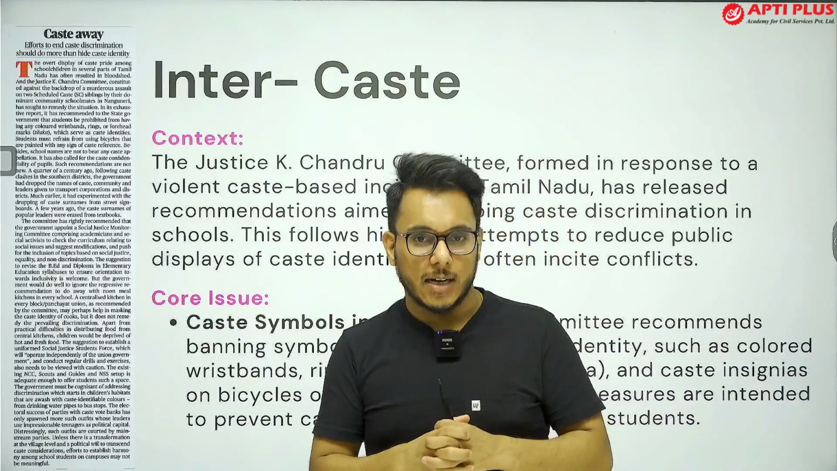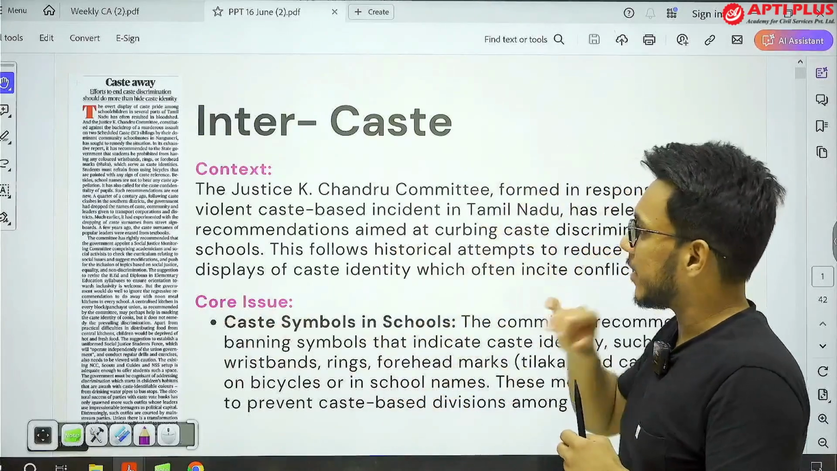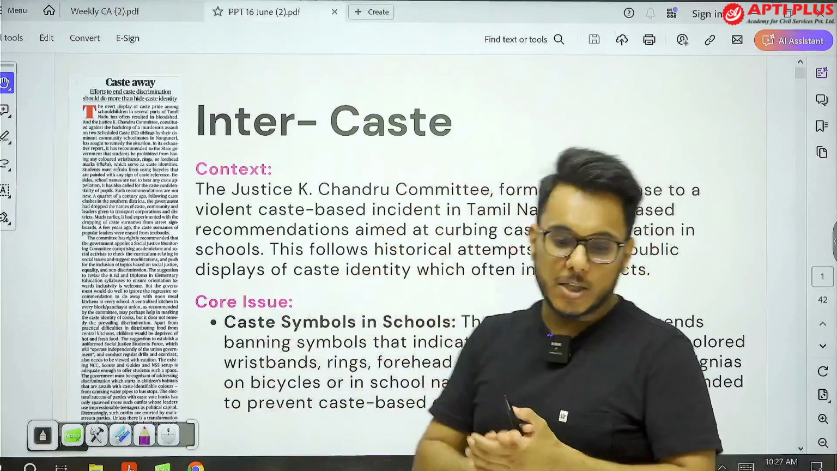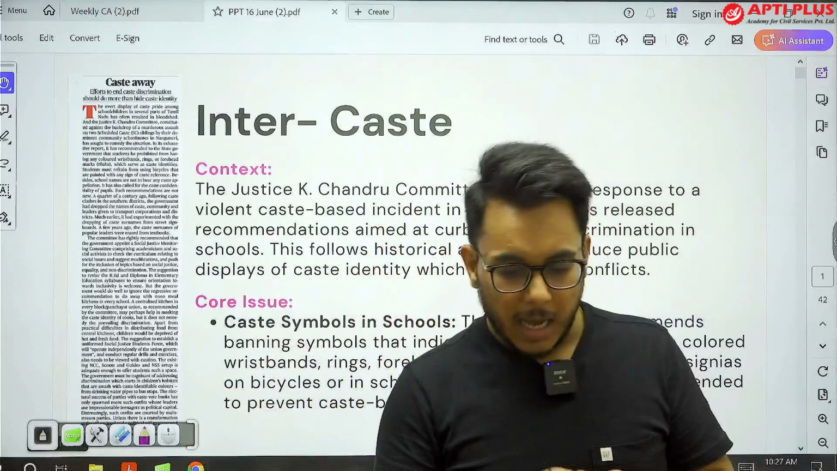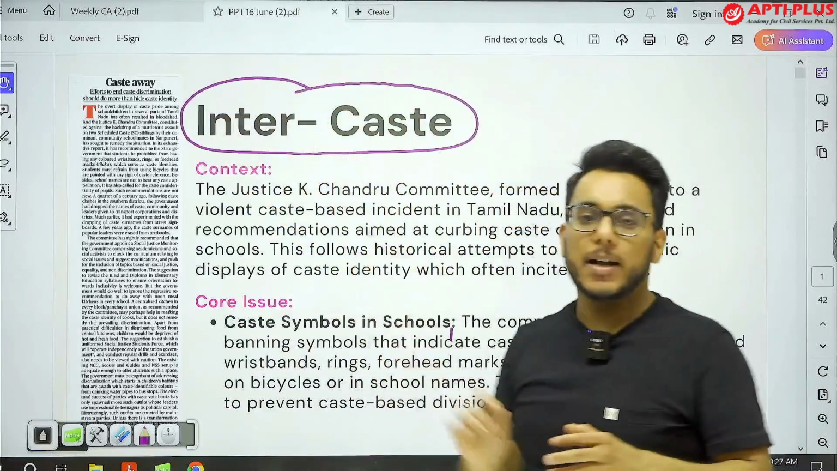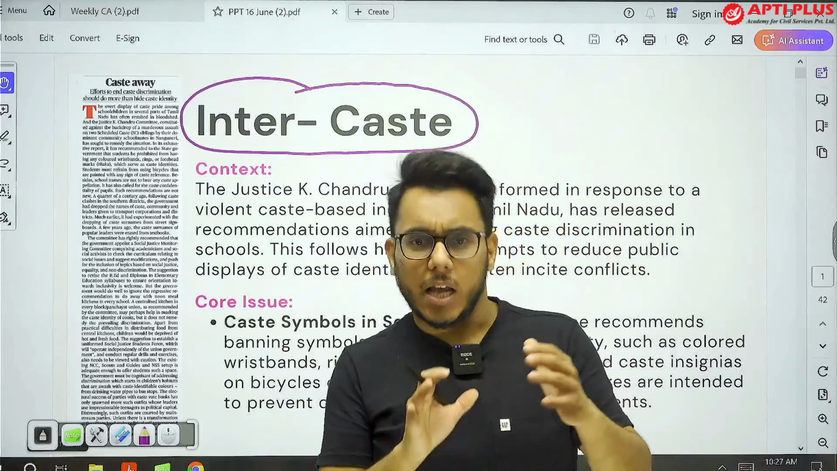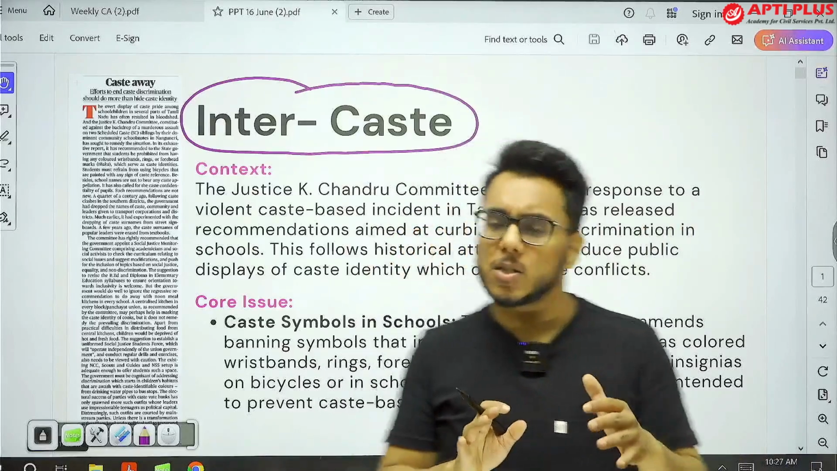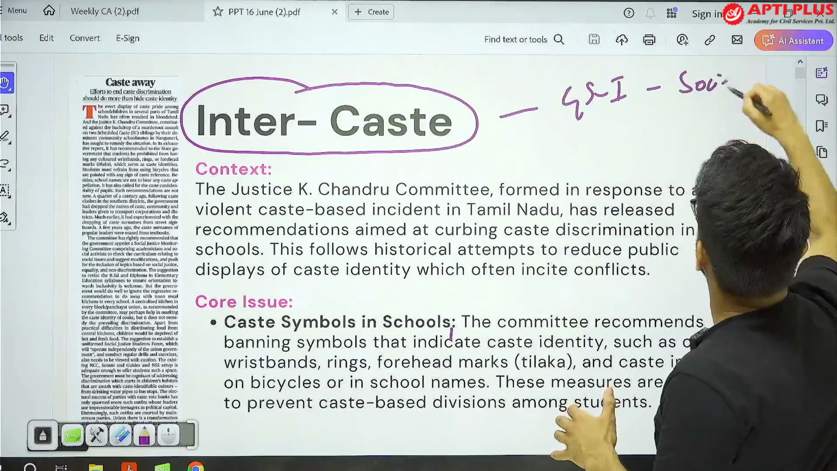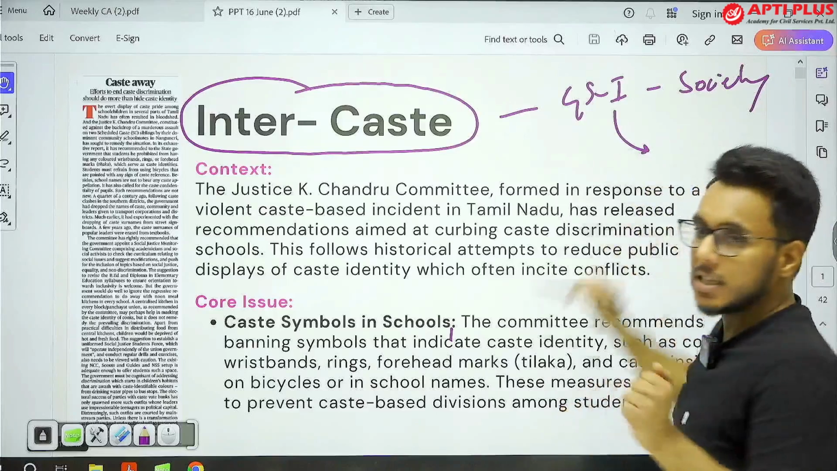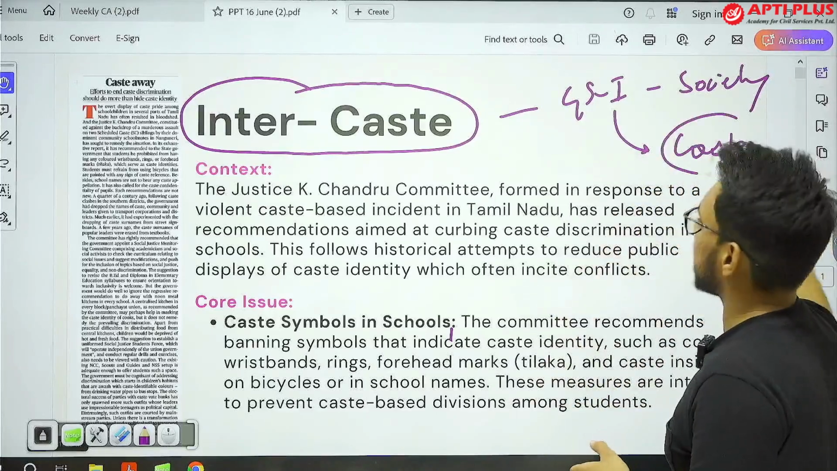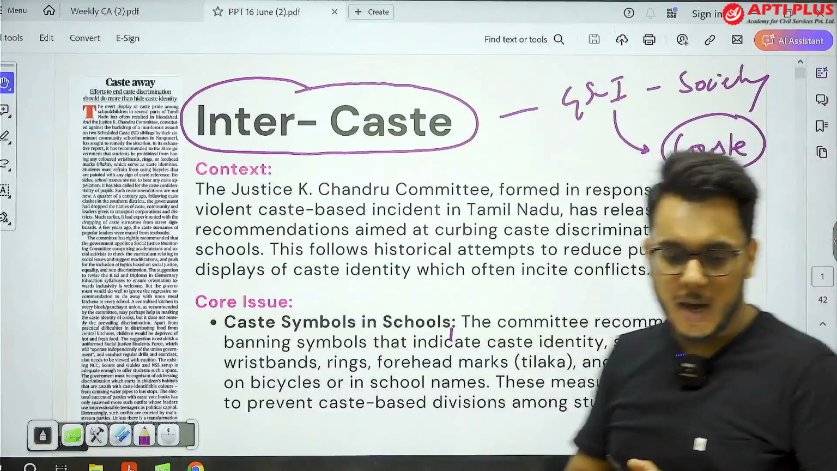So let's get started. The first article that we are discussing here is this article that was published in The Hindu newspaper, and the article reads "Intercaste". This article specifically caters to GS Paper 1 Society, and within GS Paper 1 Society, caste and related issues. We are going to discuss this article.